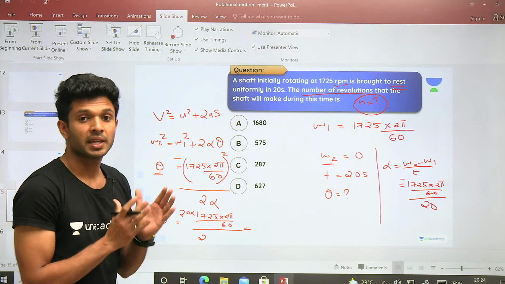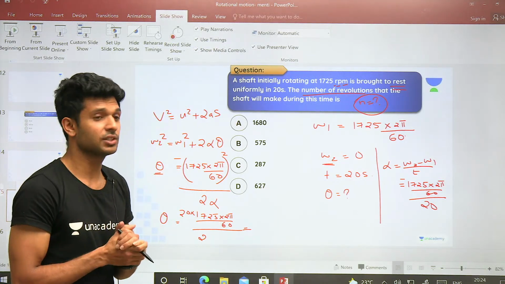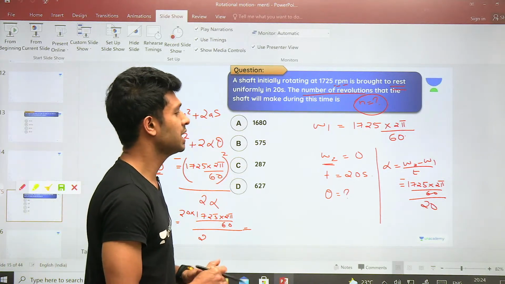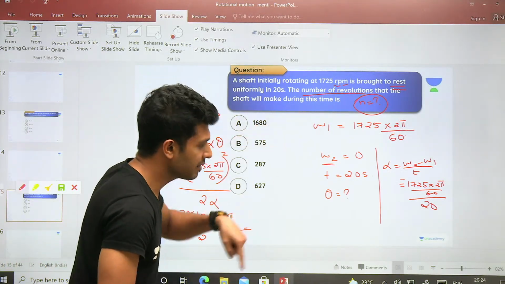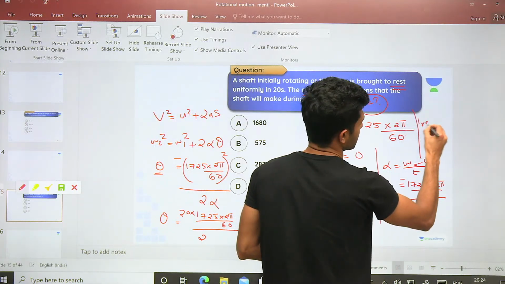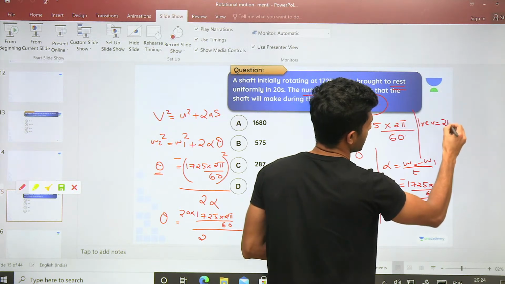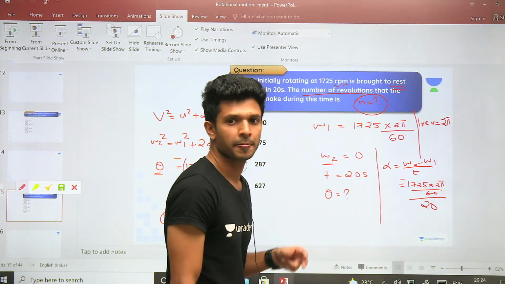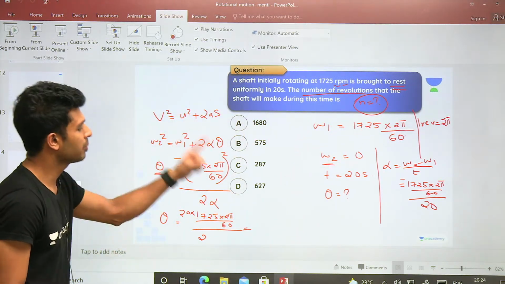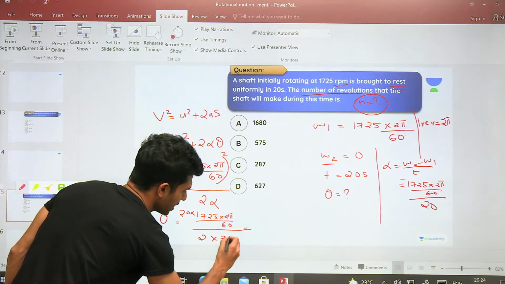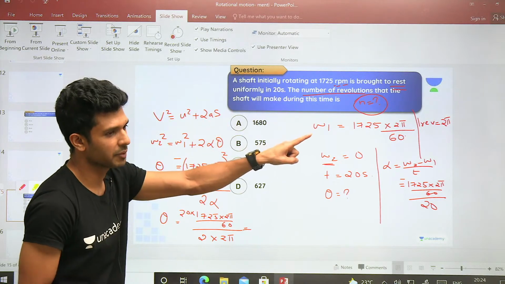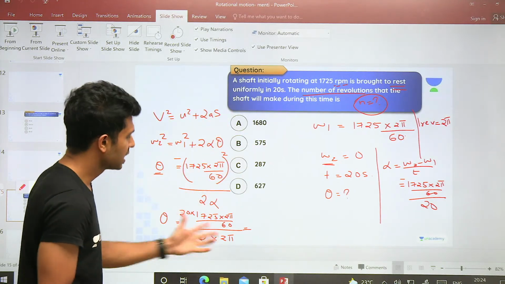Is theta our question? Not at all. Our question is the number of revolutions made. We know that if it makes one revolution, the angle it covers is 2 pi. So how will you find the number of revolutions here? The total angle divided by 2 pi will give the number of revolutions, because one revolution is 2 pi. So to find the number of revolutions, divide by 2 pi.